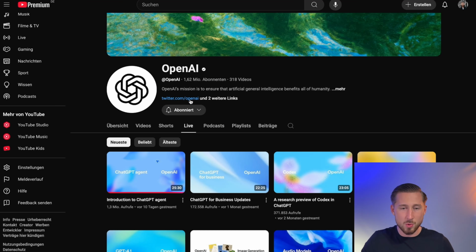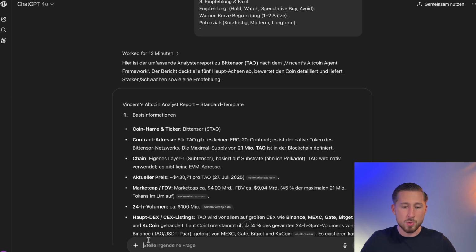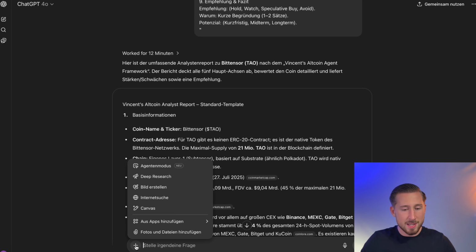Exactly 10 days ago, we got the official announcement from OpenAI that there is now a ChatGPT agent mode. We now have the possibility for a digital agent to take over entire tasks for us, and we can delegate tasks to this agent. As I said, it's completely new. Exactly 10 days ago it was introduced, and just 5 days ago it even became possible for German-speaking users to try out this agent mode. We can go into ChatGPT, click on the plus symbol, and here we see the brand new agent mode.